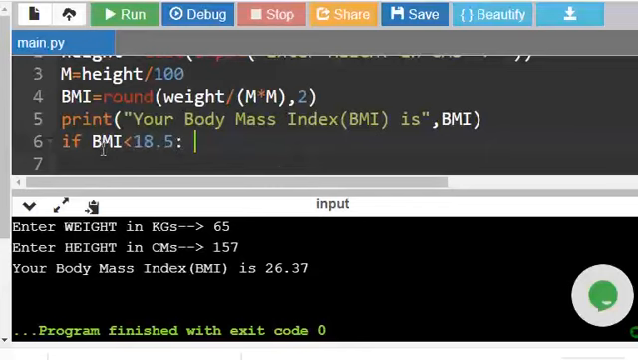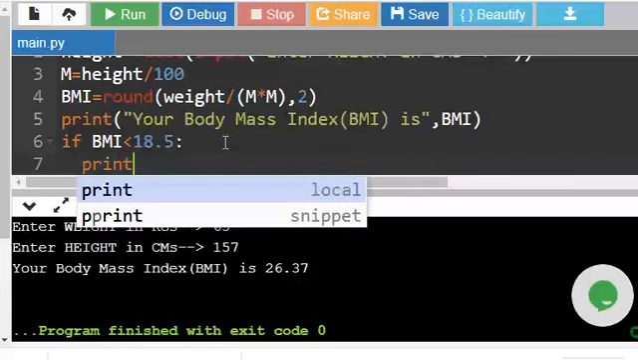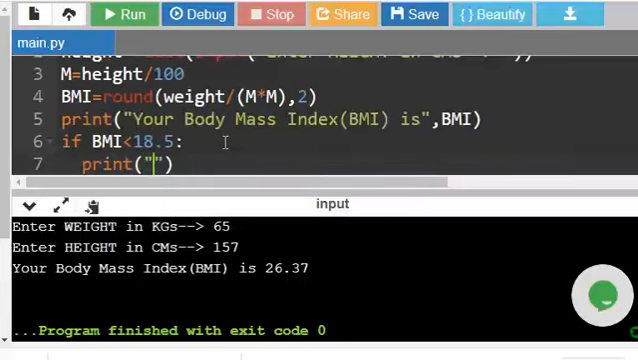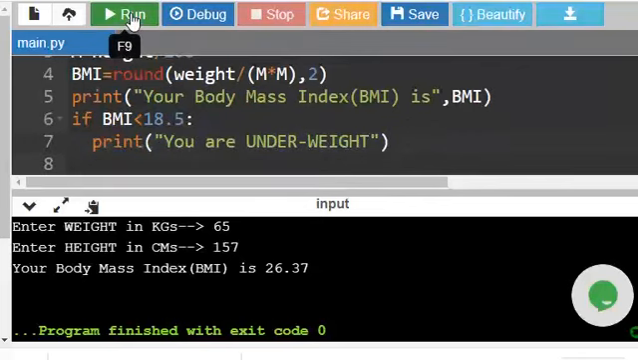So here the syntax is the if condition and then colon, and then the block of statements you have to use in an indentation, at least 2 spaces. Then I'm giving the print: you are underweight. If the BMI is less than 18.5, underweight. Let us execute this one.